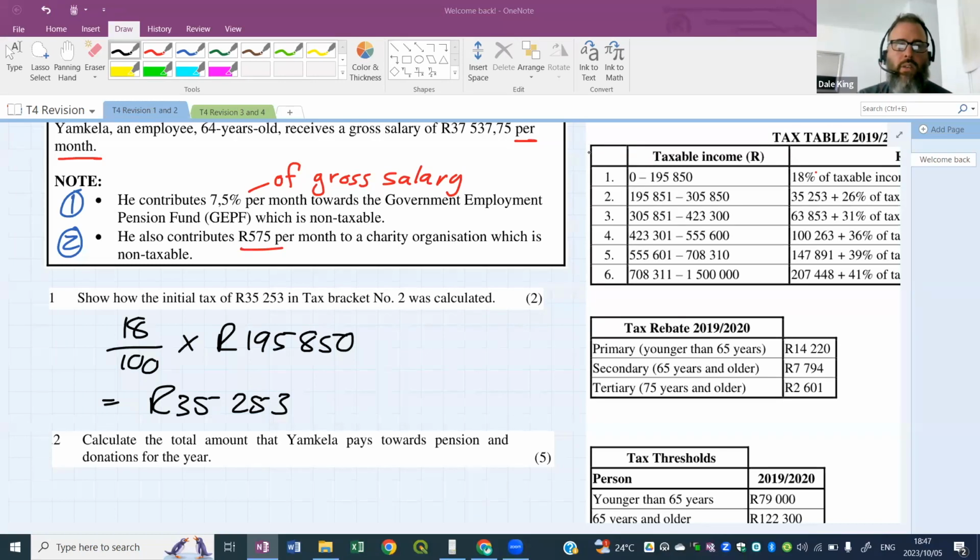So from the salary, you have to pay these two things, your pension and the charity payments, and then that value there mustn't go into the tax table. So we're going to have to remove it from the salary before we go into the tax table. So this is why they're asking question 2, because we need to know what these values are before we go into the tax table. So more than likely the next question is going to be, determine how much tax Yamkela must pay. So we have to actually find this out first before we go to the tax table.